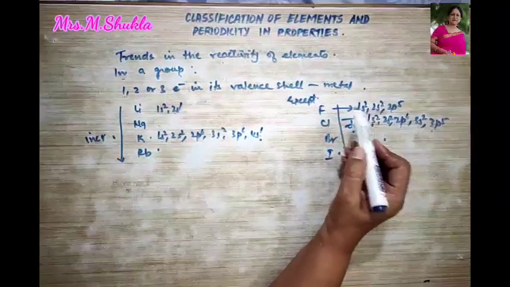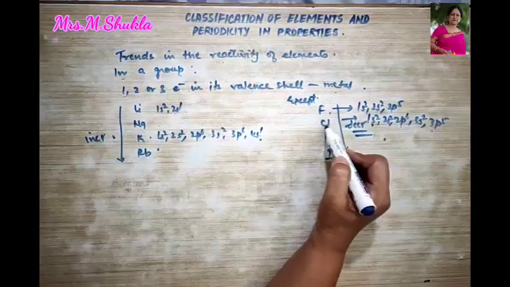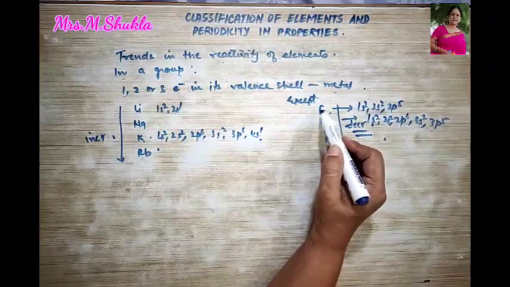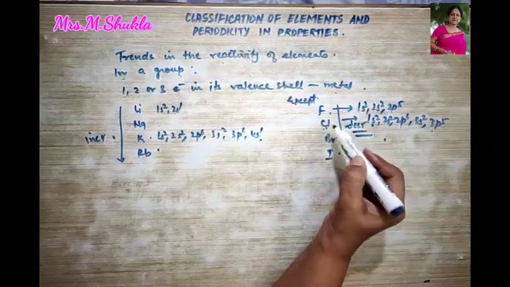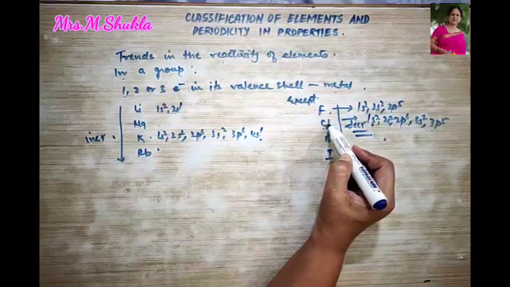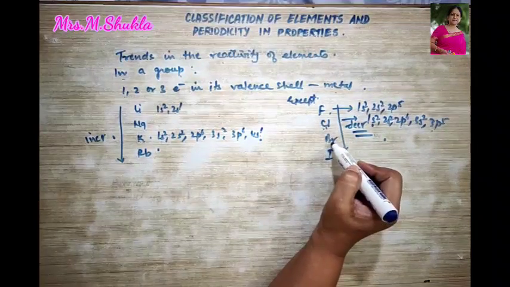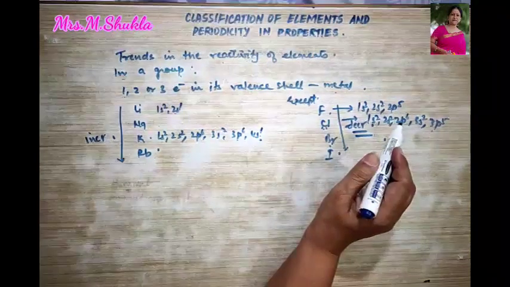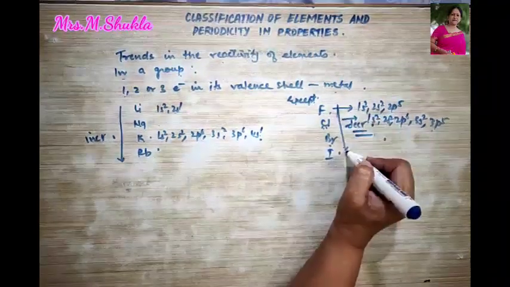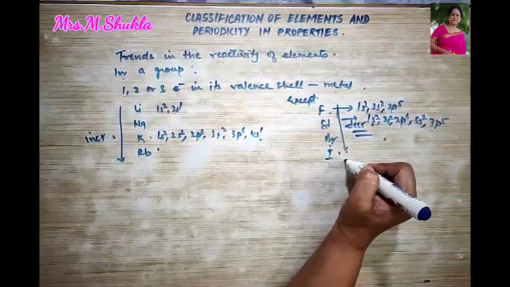Thus, since the valence shell of fluorine is smaller than that of chlorine, fluorine should be more reactive than chlorine. Chlorine's atomic size is smaller than bromine, so chlorine should be more reactive than bromine. Is that clear? Hence, as we go down, the reactivity decreases.